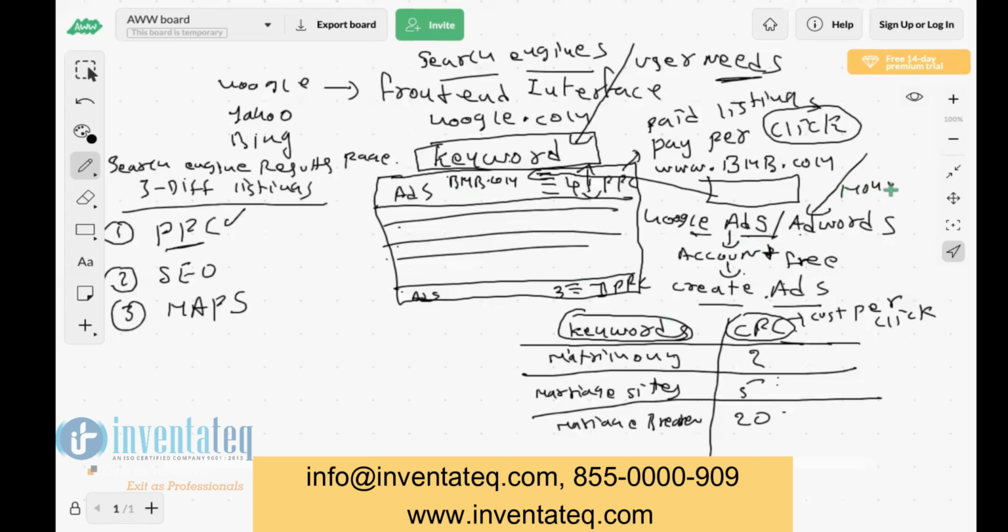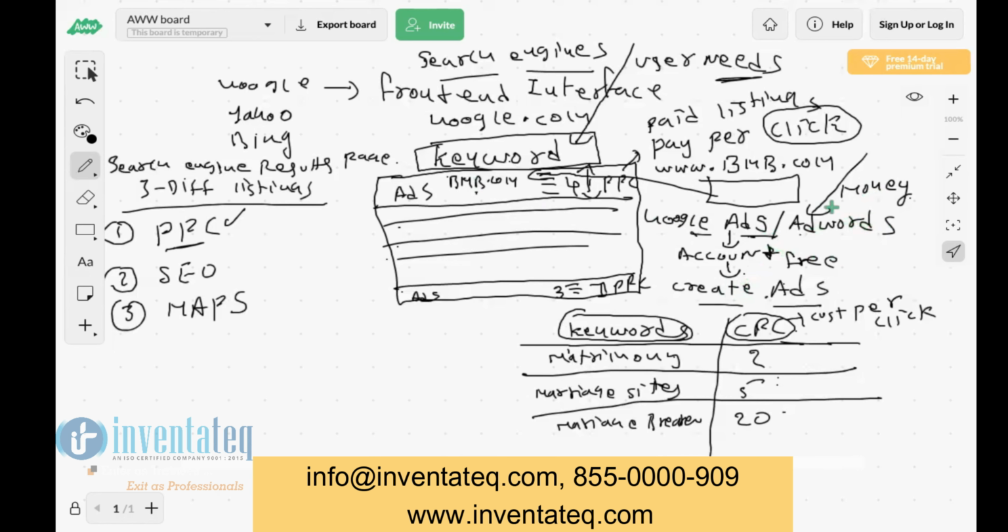If money is there in the tool, then only Google will show your ad here in the search engine, or else no. Okay. Now, clear till now? Any questions here? No, sir.